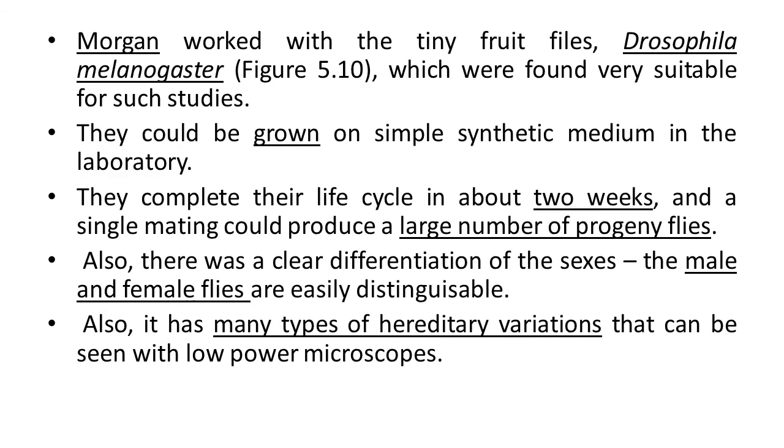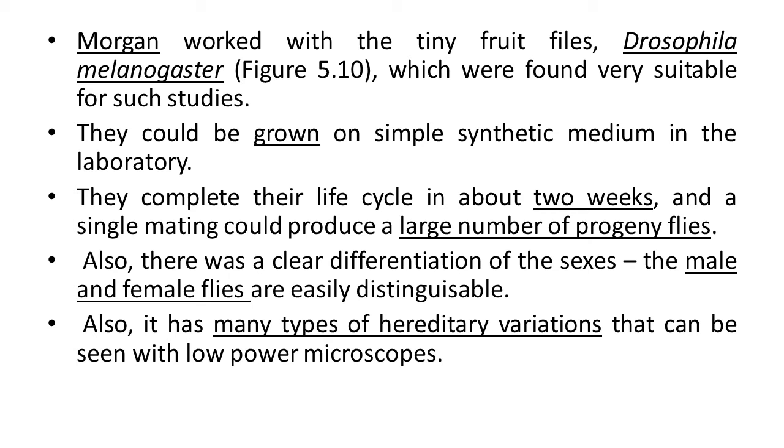Morgan worked with tiny fruit flies. Its scientific name is Drosophila melanogaster, which was found very suitable for such studies. Some points explain why this type of fruit fly was preferred at that time. Actually, they could be grown on a simple synthetic medium in the laboratory, so they are easily available for growth.